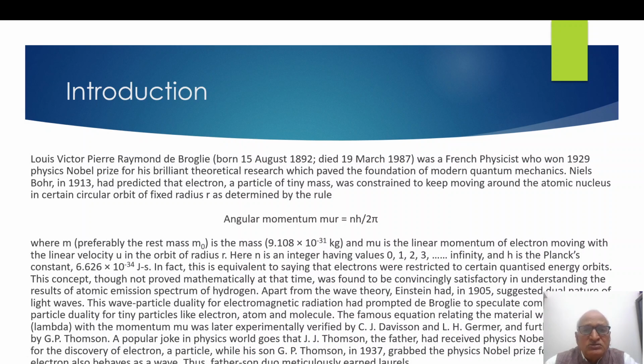In this equation, m measures mass of electron, u is its linear velocity, r is radius of the orbit. Therefore, ur means angular velocity and mur means angular momentum. n is an integer, h is Planck constant, pi is another constant. So I repeat the equation: angular momentum mur equal to whole number multiple of h upon 2 pi.